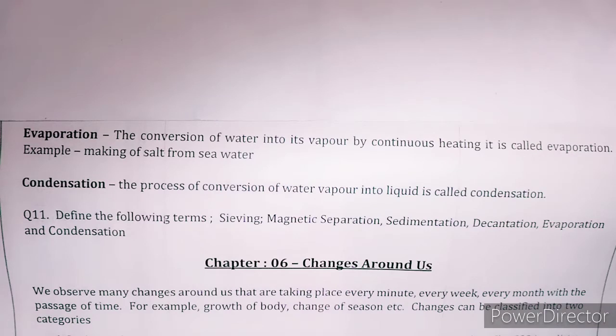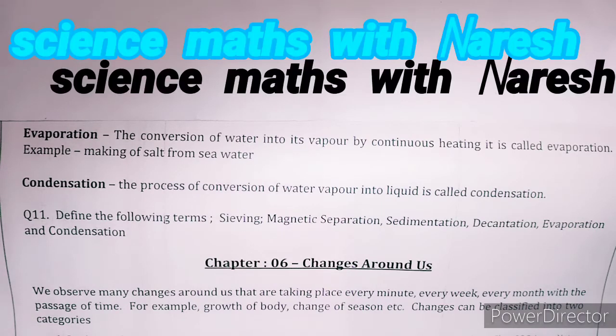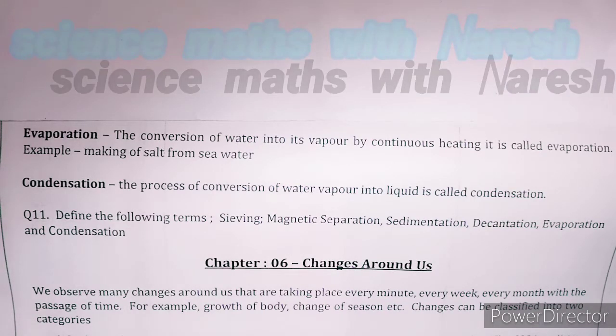Some of them we observe, and some of them we are unable to notice, because some changes are big, so we are able to notice them, and some changes are very small, so we are unable to note them. And today we will discuss each and every change taking place around us. So we can classify the changes in two categories.